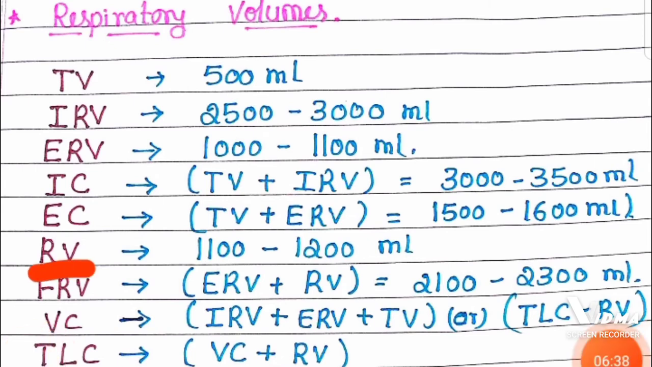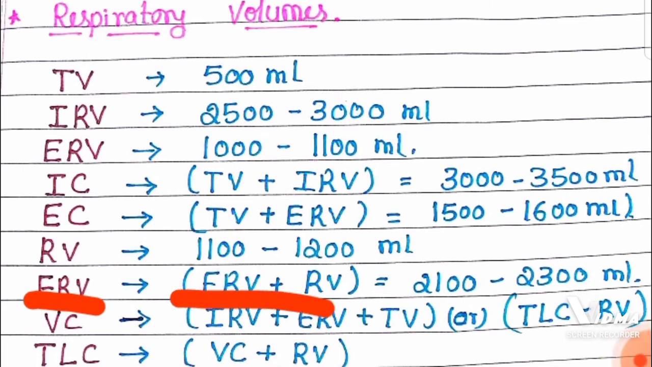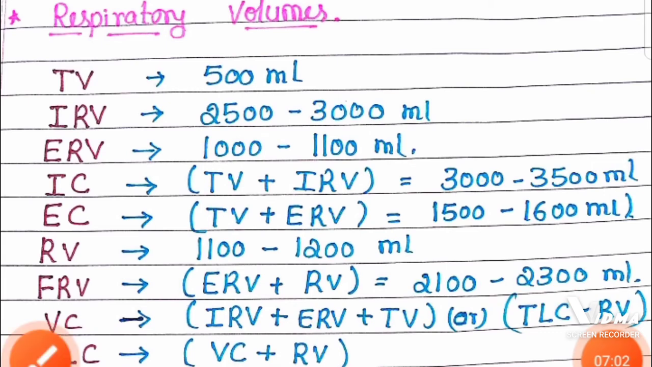RV means residual volume, the amount of air that remains in the lungs even after deepest exhalation, which is around 1100 to 1200 ml. And FRC means functional residual capacity, which is the sum of ERV and RV, that is around 2100 to 2300 ml.